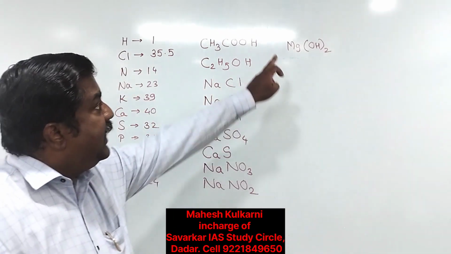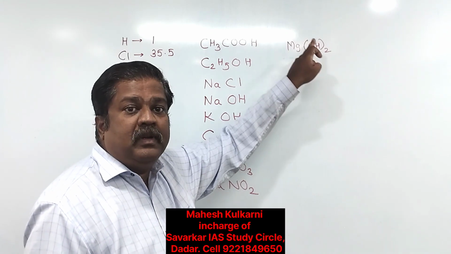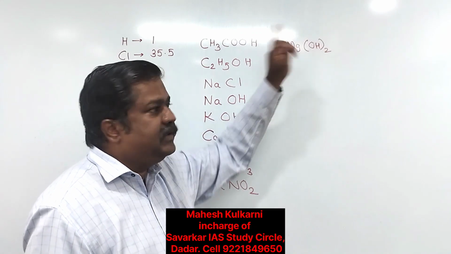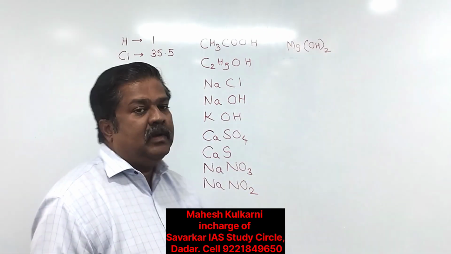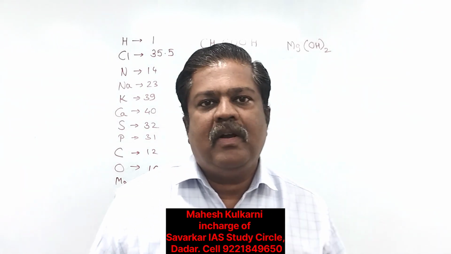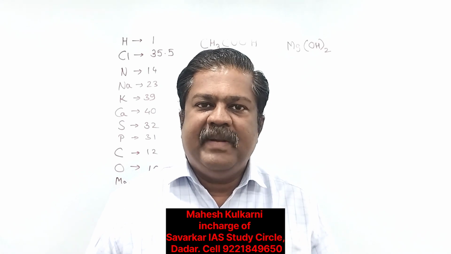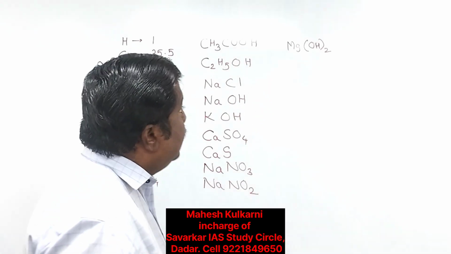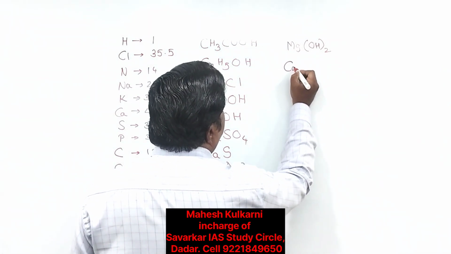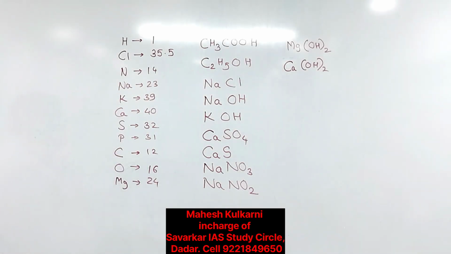This is magnesium hydroxide. What is the meaning of the bracket? OH group twice over here. Here you will get OH only one, but here OH is twice. So this is called magnesium hydroxide, or in common language it is called milk of magnesia. Generally it is used for medicinal purposes, but this is magnesium hydroxide. Then in the same way we have the compound calcium hydroxide.